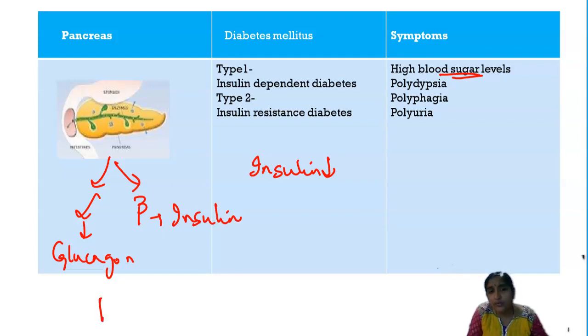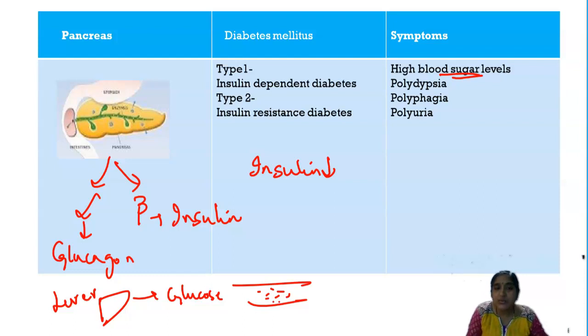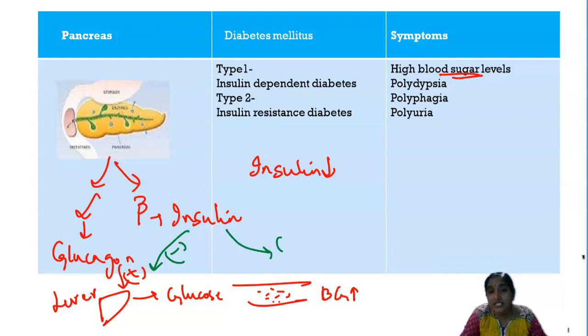Notice that normally your liver produces glucose, which reaches your blood vessels. Whenever the glucagon hormone stimulates, your liver produces glucose, so the blood glucose levels are high. Now this insulin always says, oh my dear liver, don't produce so much. It gives a negative feedback to the liver not to produce, and it instructs your cells to take up the glucose which is in the blood. Now this is underproduced in diabetes mellitus. So what is happening? The glucose stays within the blood, so high glucose levels are seen.